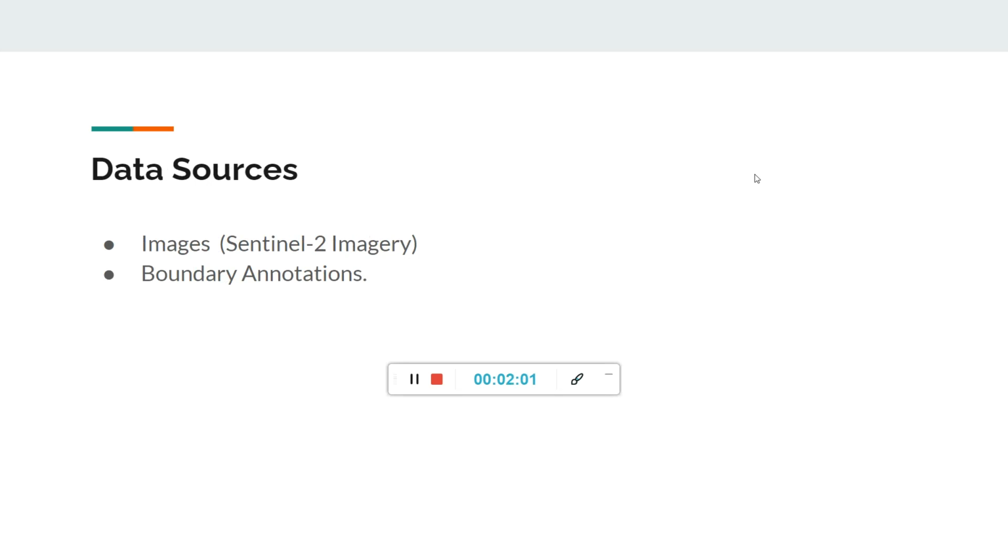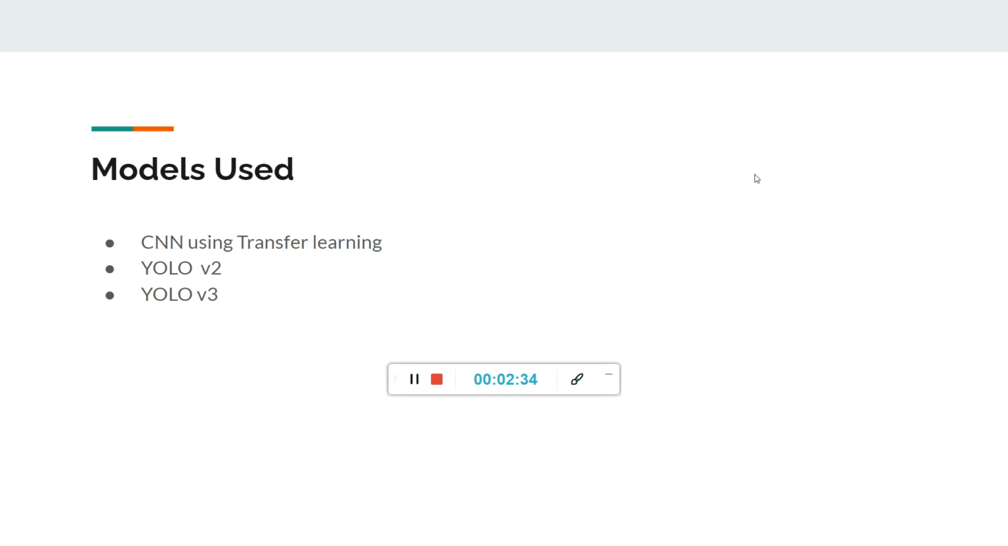Coming to the data sources, we have collected images from Sentinel-2 satellite imagery, which has been provided by Google search engine. We were also able to extract the boundary annotations for the images we collected. These boundary annotations are nothing but the x and y coordinates, which specify exactly where our target is present in that particular image. The models we have been using are CNN with transfer learning, YOLO version 2 and version 3.